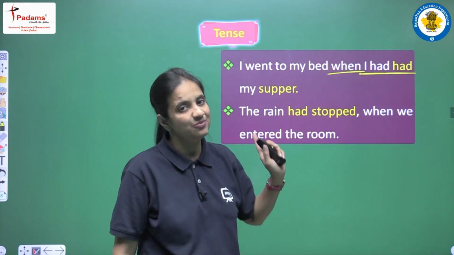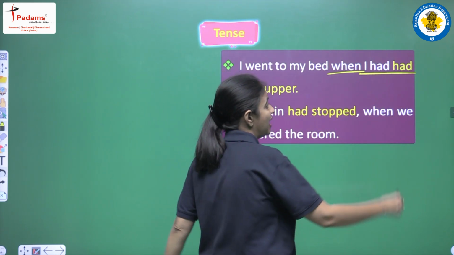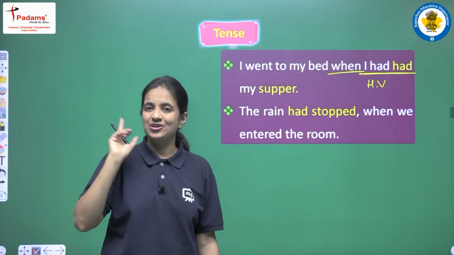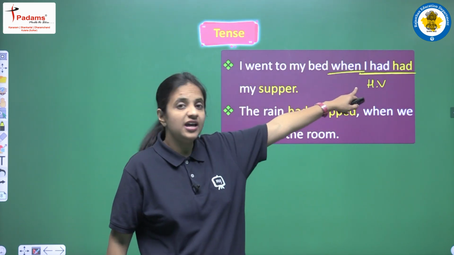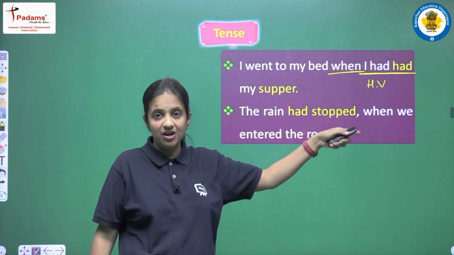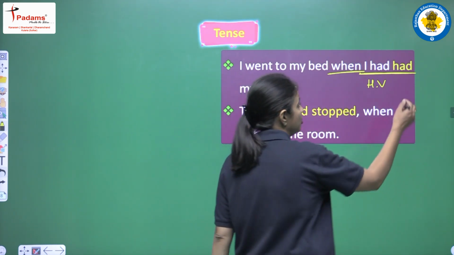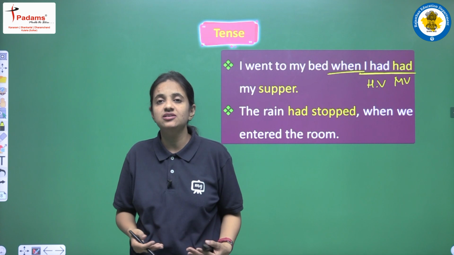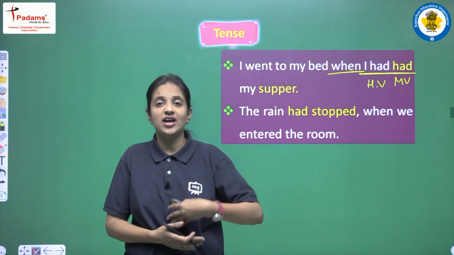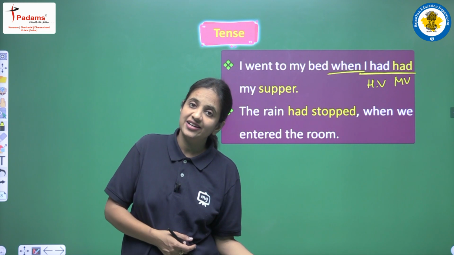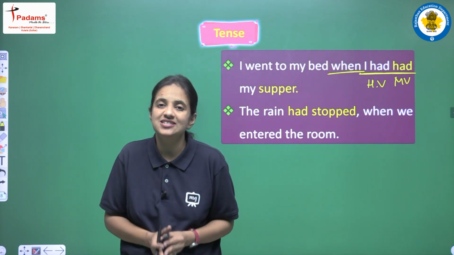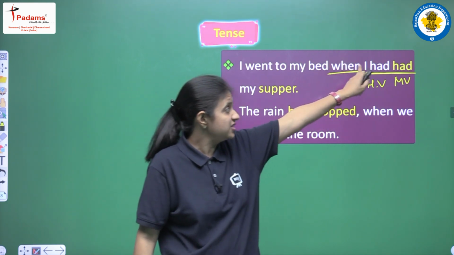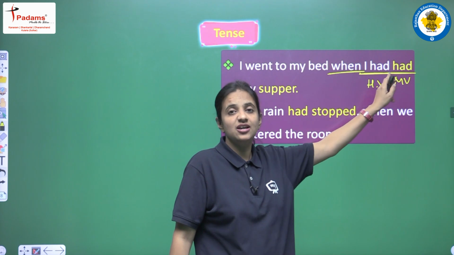So what does it mean? It means that this first had is a helping verb. We all know that in past perfect tense we are having only one helping verb, that is had. So the first had that we are having here is the helping verb, and the second had is the main verb. Okay, this is the past form of have. Have means to have something. We say, we had our dinner, we have our dinner. So this had is the main verb, the past form of have. So the first had is the helping verb and the second had is the main verb.